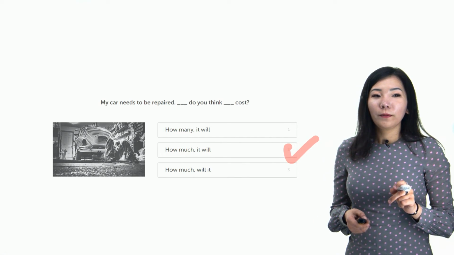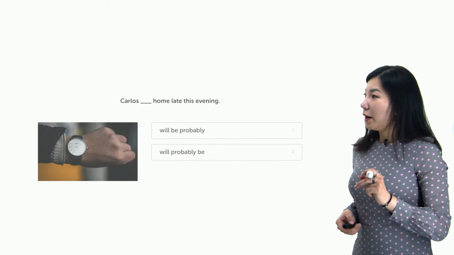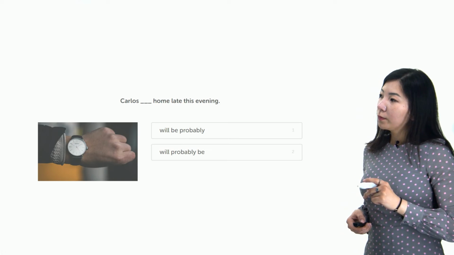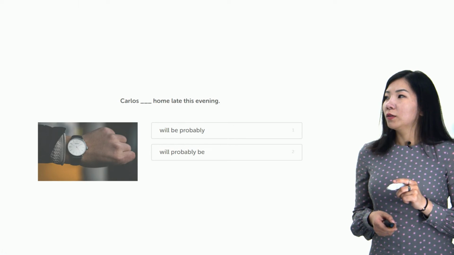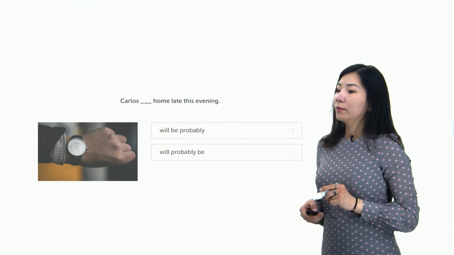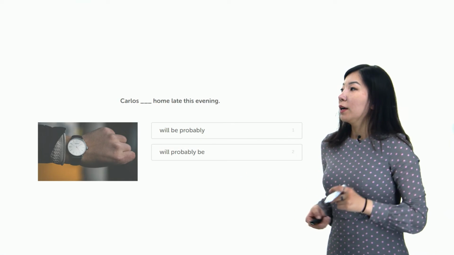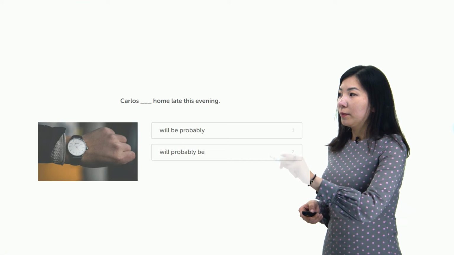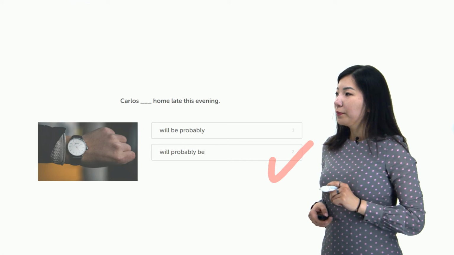Okay, the next one. Carl's home late this evening. So what is the right one? So of course, Carl will probably be home late this evening. The second one is right.